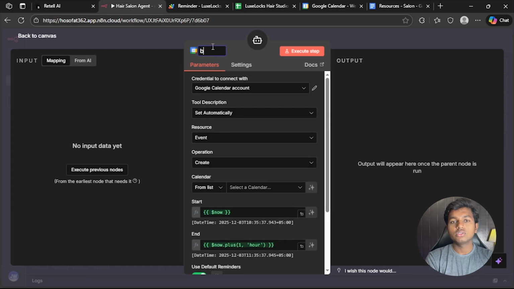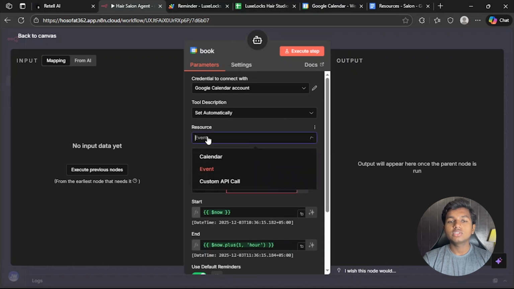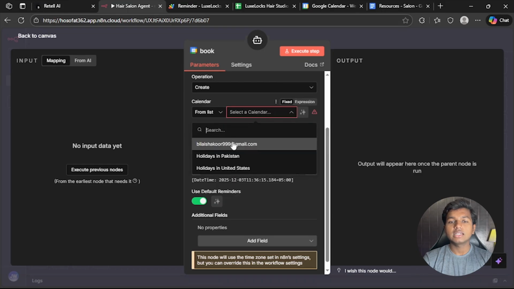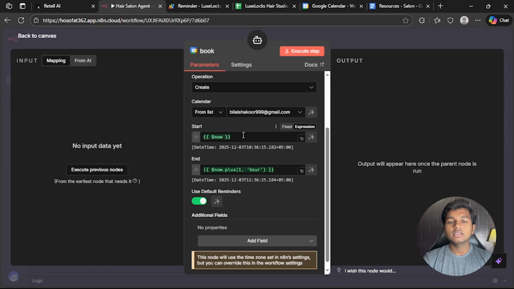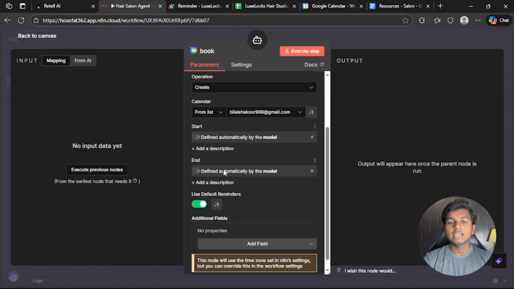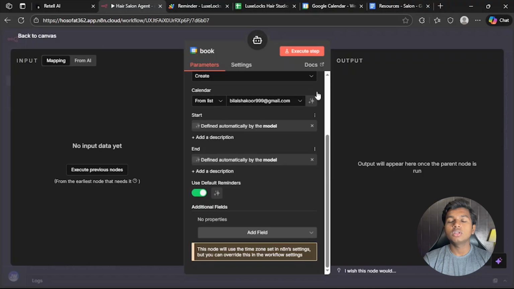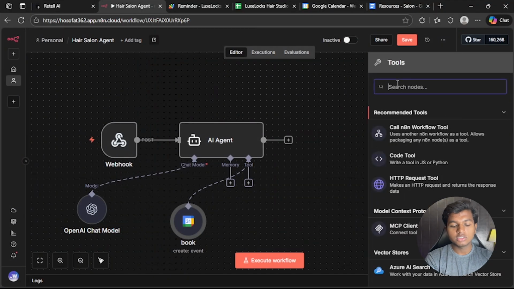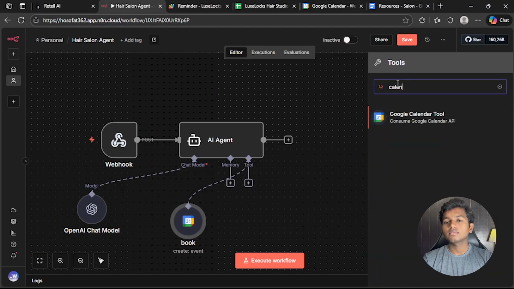Let's rename this to book. This will be used to book the appointment. Operation, create, resources, event. From list, select your calendar in here. This is my Google account. Start, let the AI voice agent define it, and let the AI voice agent define it for both. So the AI will do the heavy lifting for us. Also search for calendar.